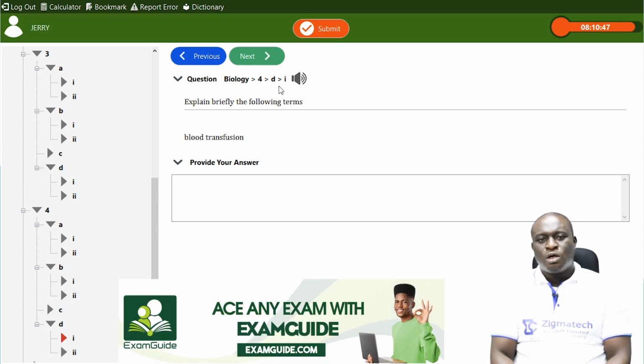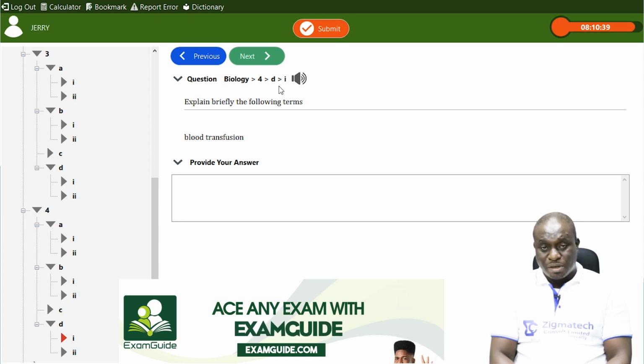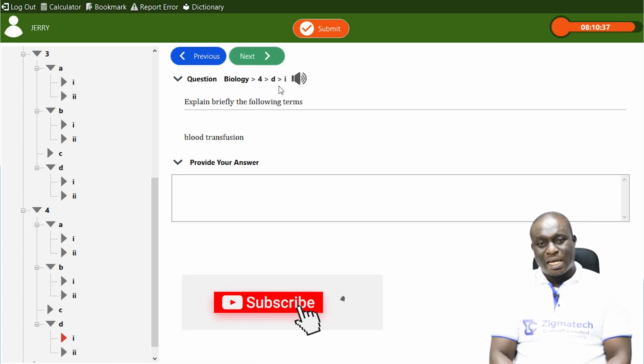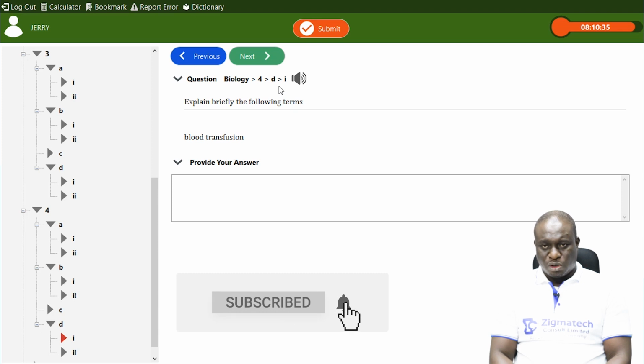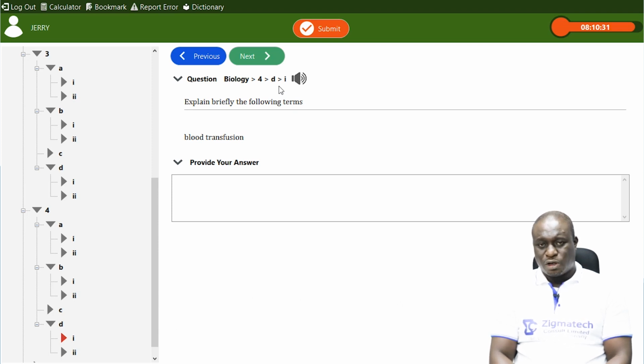Like we said before, blood group O is a universal donor, can give to blood group A, blood group B, blood group O, as well as blood group AB. And then someone with blood group A can give to someone with blood group A and AB, but can only receive from blood group O and A. Someone with blood group B can give to someone with blood group B and AB, but can only receive from blood group O and B.